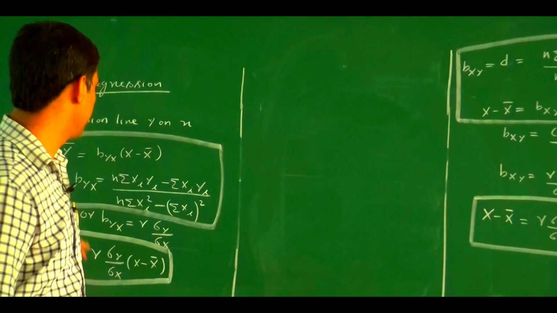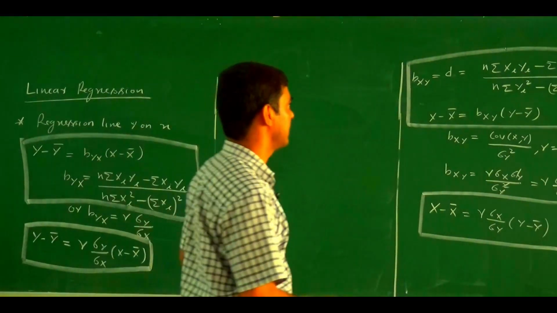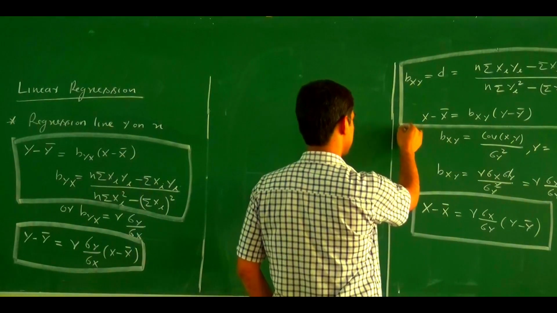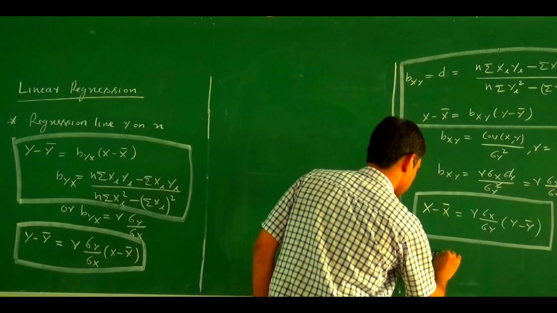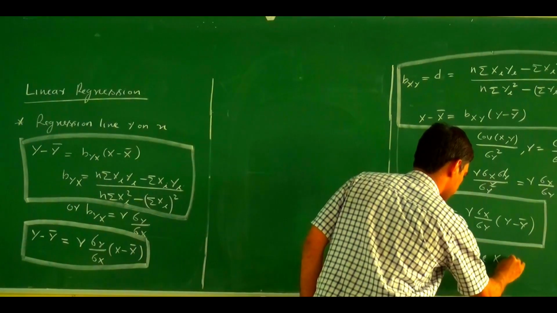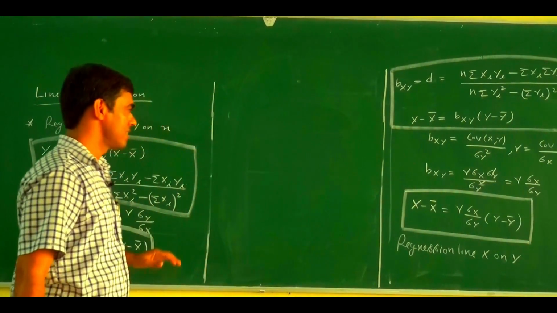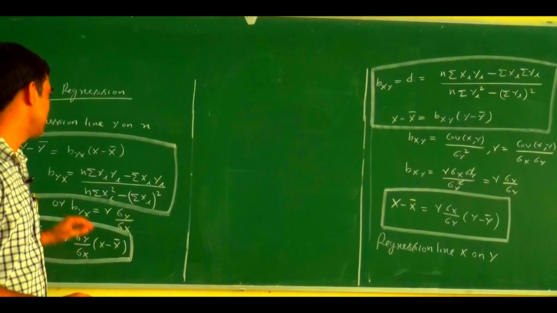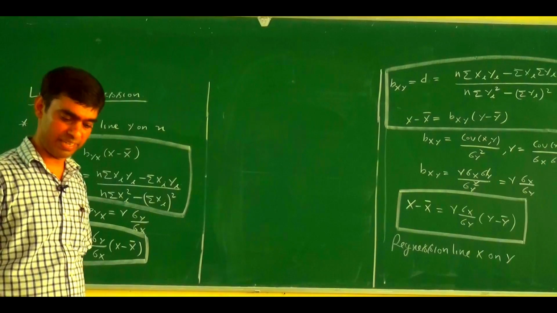This one is the regression line y on x, and here we write the regression line x on y. These are the regression lines. Now, this one is very interesting. Why do we find a regression line y on x and x on y? Why do we find two regression lines?